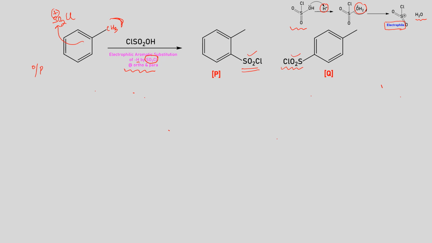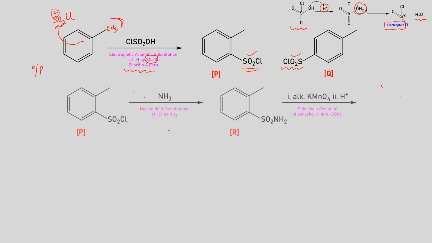So P and Q were two of the products. With the first step of reaction, we don't know which one is ortho, which one is para. That is coming from the second sequence of reactions, which were given: P, R, S, and then finally saccharine. Because saccharine can be generated only from the ortho position, that means the compound P, what we must have started with, must be the ortho derivative, right?